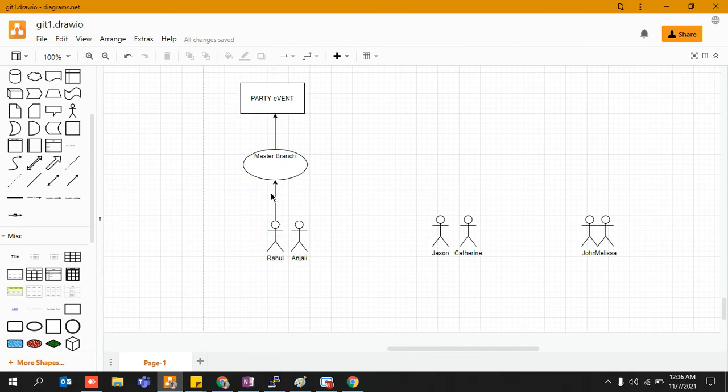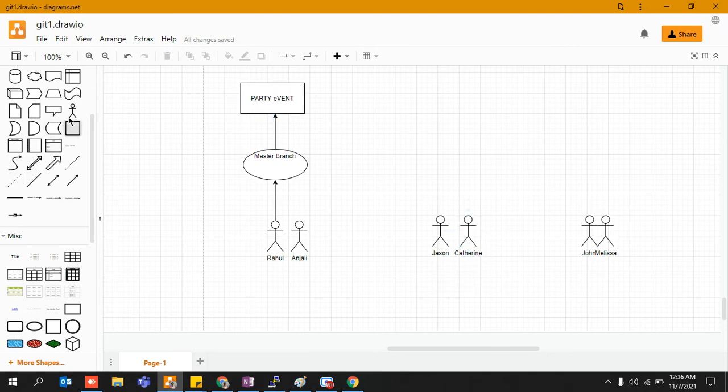So it's okay. They are on the master branch, and they have gone to a party event, and these people have also come along. But the case of Jason and Catherine, and the case of John and Melissa, are a little bit different. They are not in any sort of relationship, neither are they very good friends. They are just hangout kind of friends, you know. It may happen that Catherine may get liked by John, or Melissa may get liked by Jason, because at this particular point of time both are free. Although they have come as a pair to this party event, they are available for other people as well.